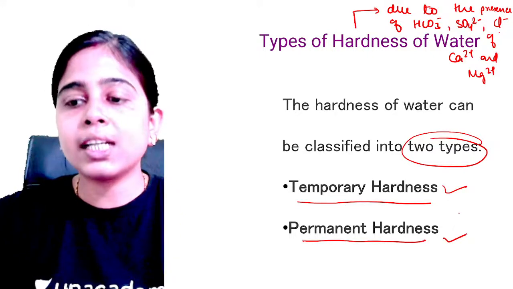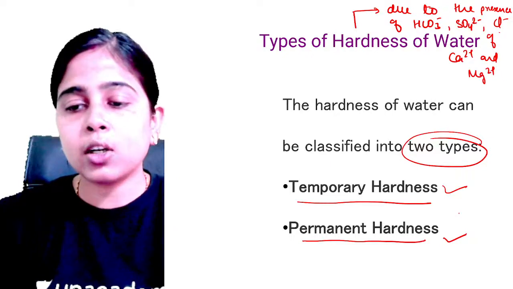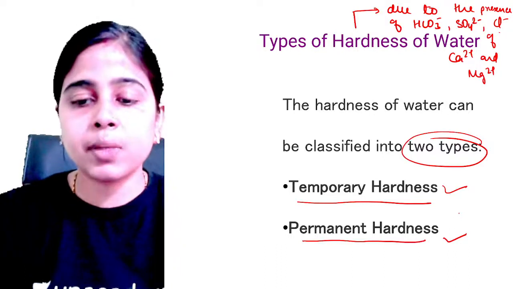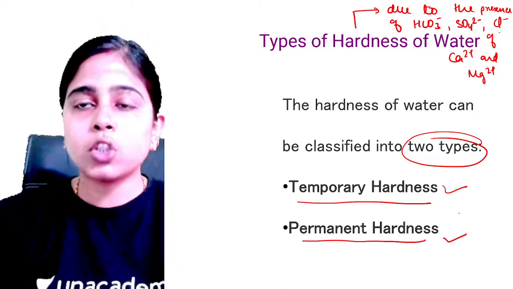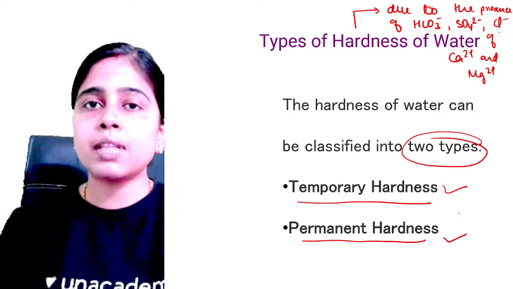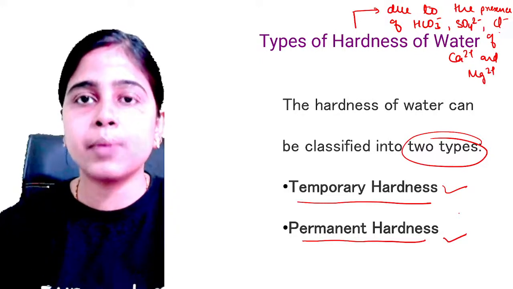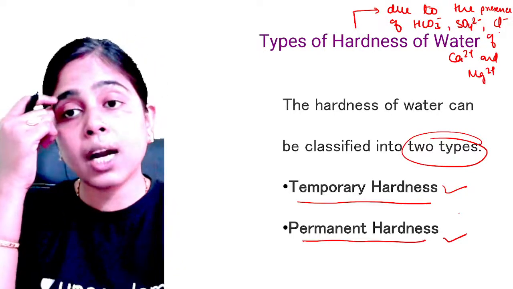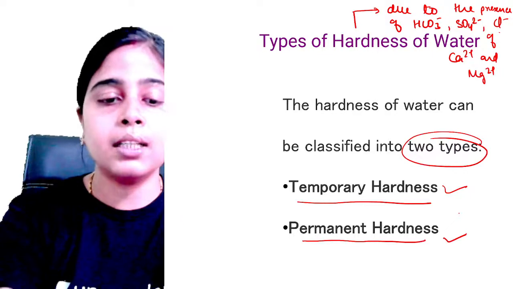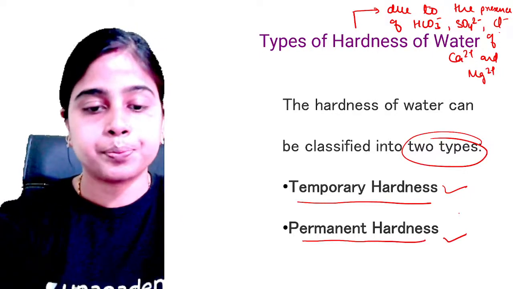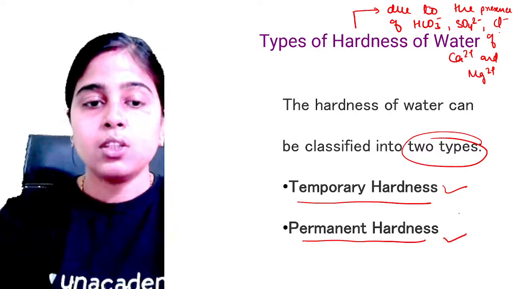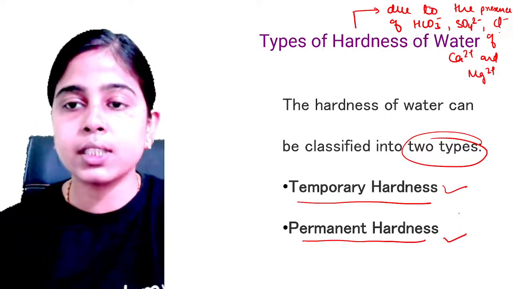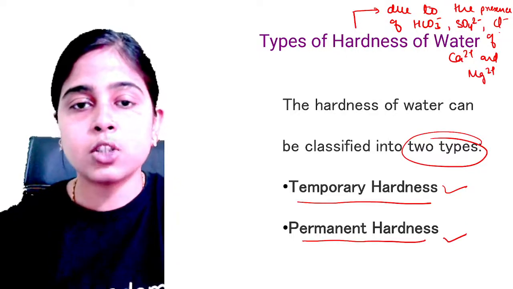So hard water will contain bicarbonates, chlorides or sulfates of calcium or magnesium, which it takes from the rivers, springs or wells from which the water is taken, because sometimes water contains dissolved mineral matter. Clear? So this is all about temporary and permanent hardness. So let's talk about how we can identify which one is temporary hardness and which one is permanent hardness.